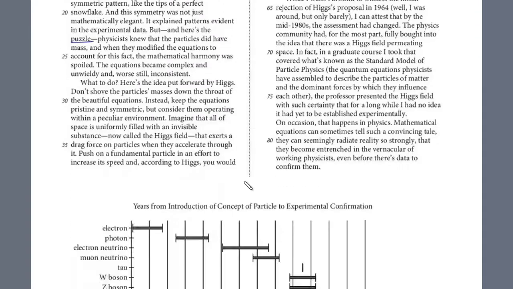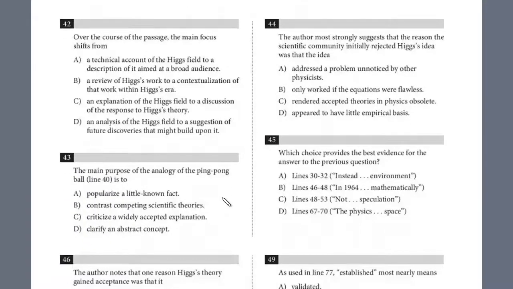So let's take a look at the first question. There's also a graph relating to this passage. Question 42. Over the course of the passage, the main focus shifts from, this is a general question, and you could return, we're just going to do this in order, but in the beginning it described what the Higgs field was and his theory, but then the rest of the passage talked about how it was accepted by the community, how it wasn't accepted, but then finally it was. And so the answer here is, looks like C, right? Explanation of the Higgs field, to the discussion of the response to the Higgs theory by the scientific community. So definitely C for that one.